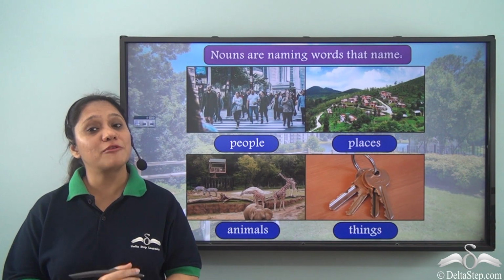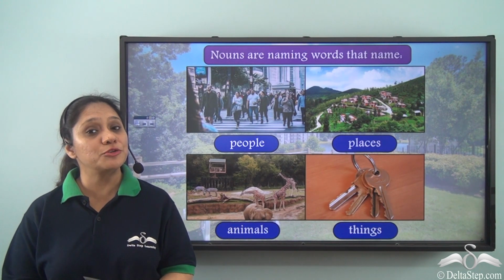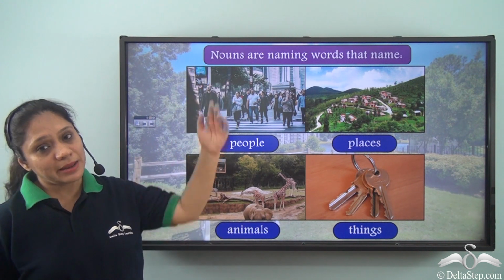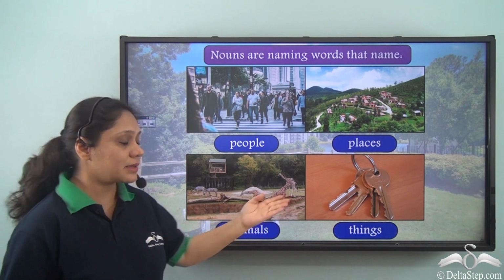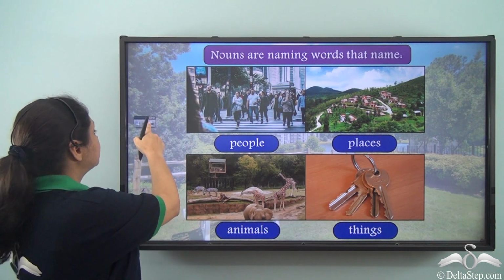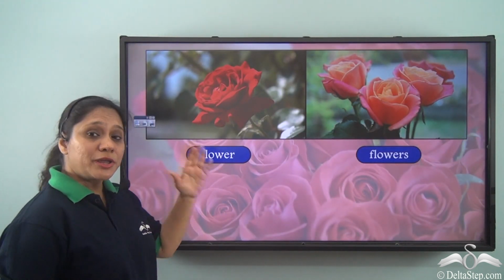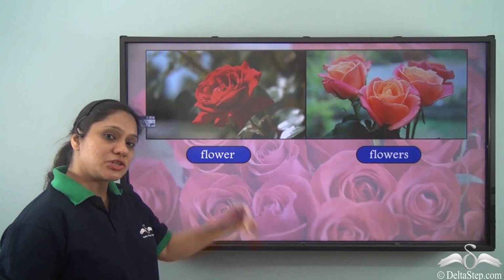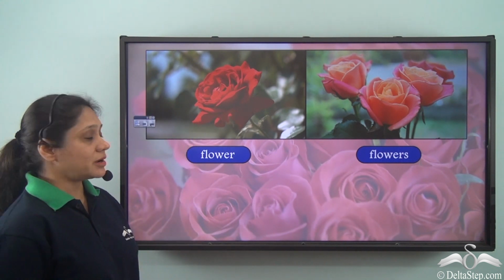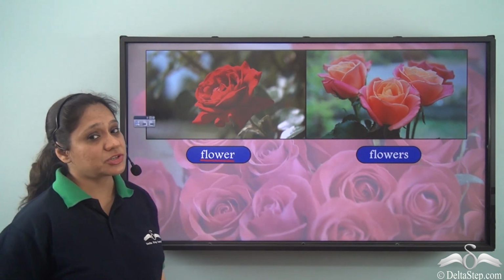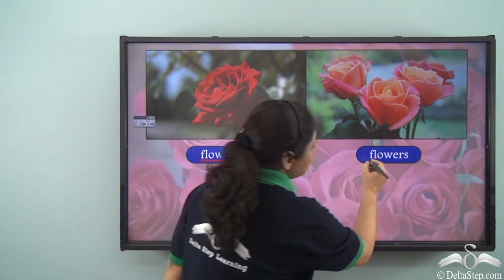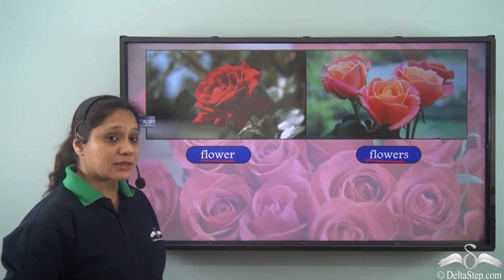By now, you are well versed with nouns and you know that nouns are naming words that name people, places, animals and things. Now here we can see two pictures. One picture is that of a beautiful flower and the other picture is that of many beautiful flowers.